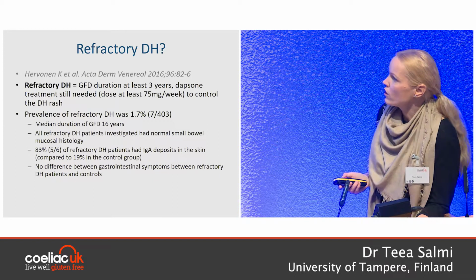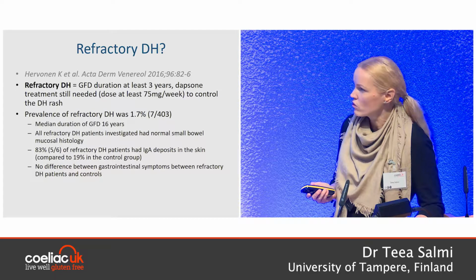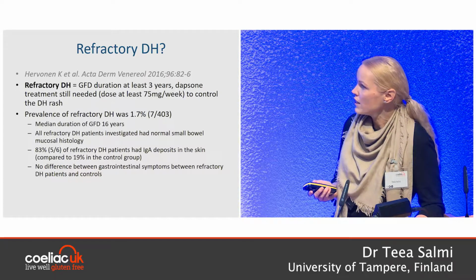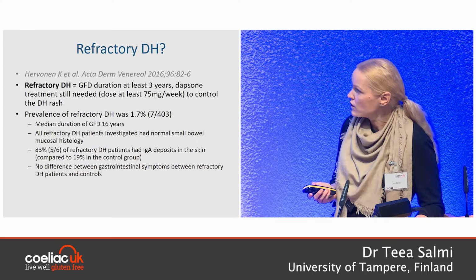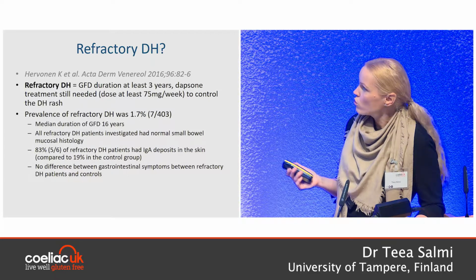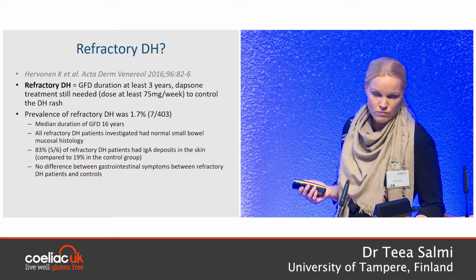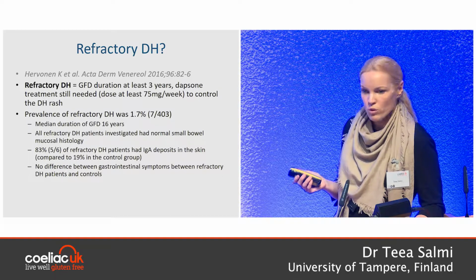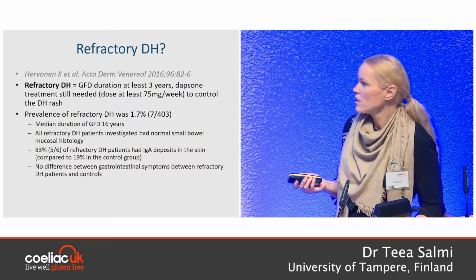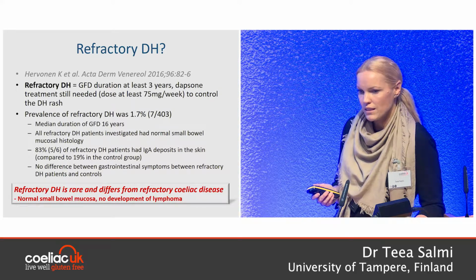These patients had been on a strict gluten-free diet treatment a median of 16 years, so a very long time, but the skin was still active and they needed dapsone treatment. They had more IgA in the skin compared to DH controls, but small bowel mucosa was normal in all undergoing gastroscopy, and they didn't suffer from abdominal symptoms more than controls. So this is only one report, of course, but it seems that refractory DH is quite rare, and it's different from refractory celiac disease.